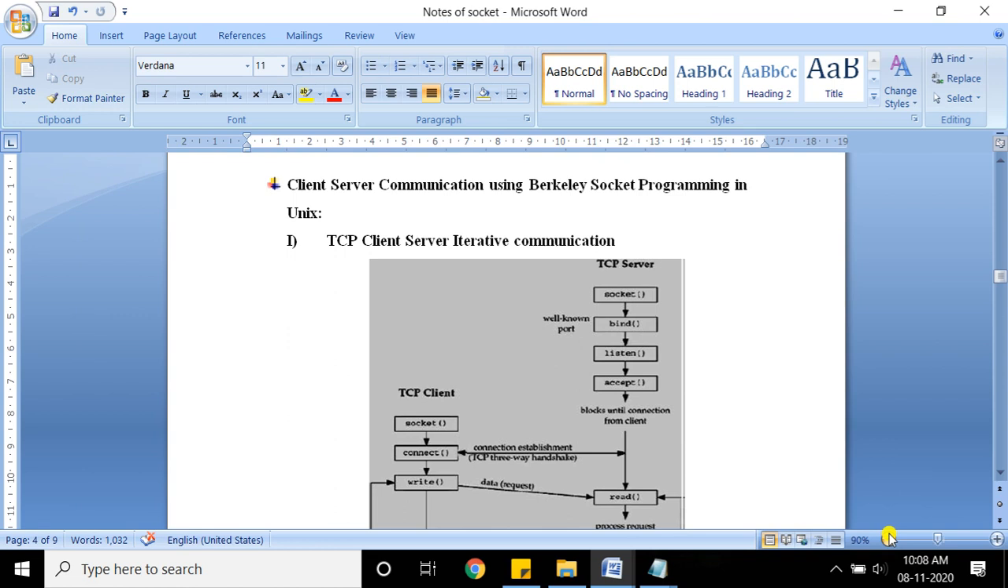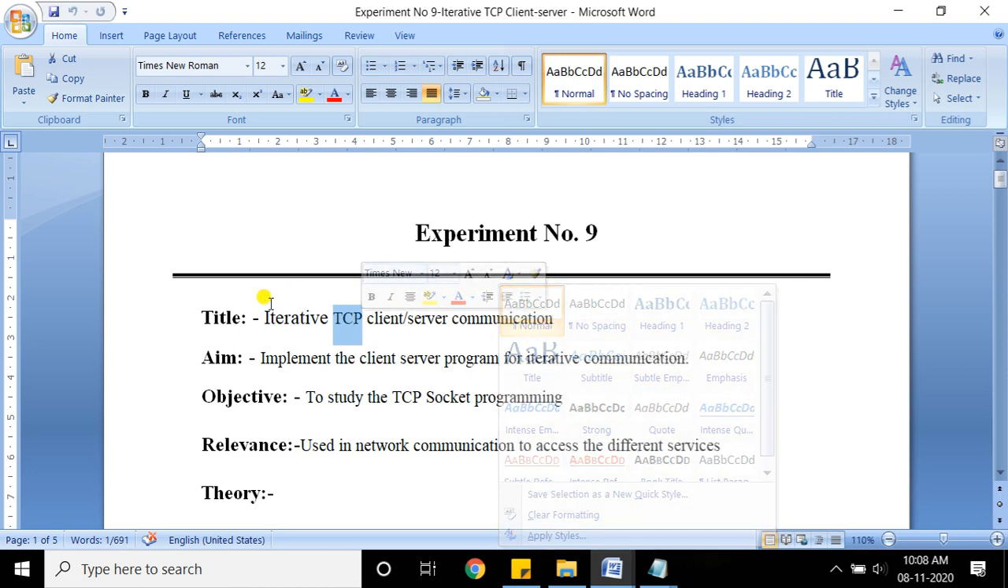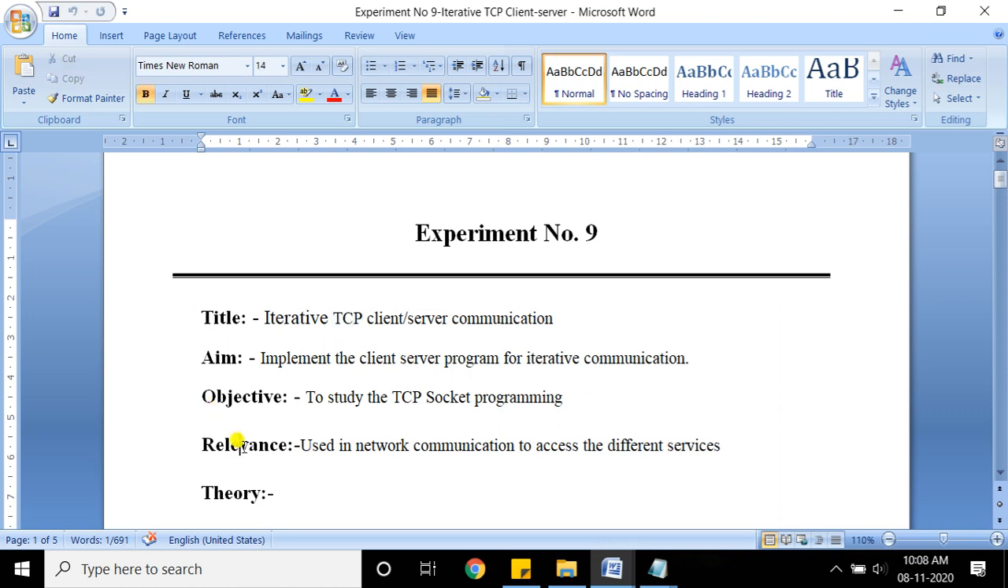Yes, so in the lab, in the 9th experiment, I'll just go to that experiment again. In experiment 9, what you need to do is create an iterative TCP client server communication. That means you need to write the client program as well as the server program. The server should work in an iterative way, and we are using TCP socket programming here. Our next experiment, the 10th one, is based on UDP. Now here in the journal you need to write down the title, aim, objective and relevance.